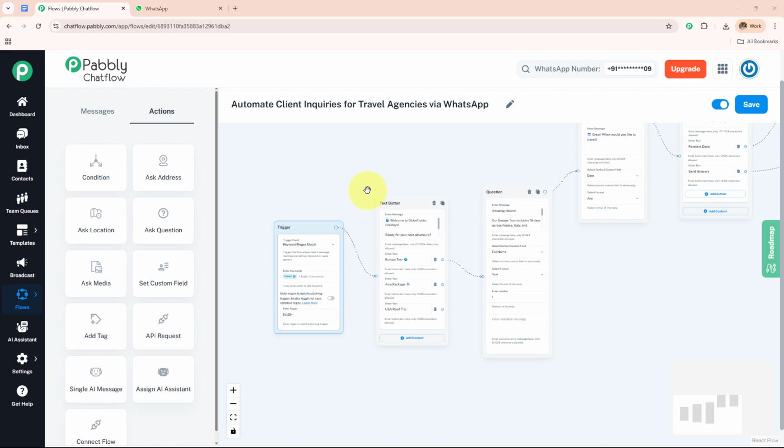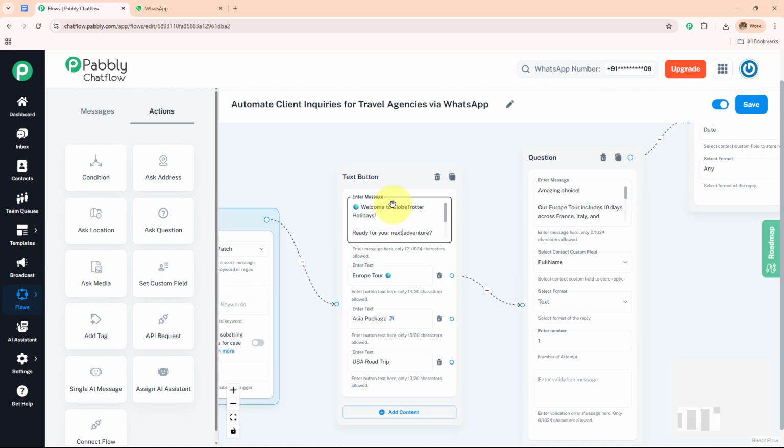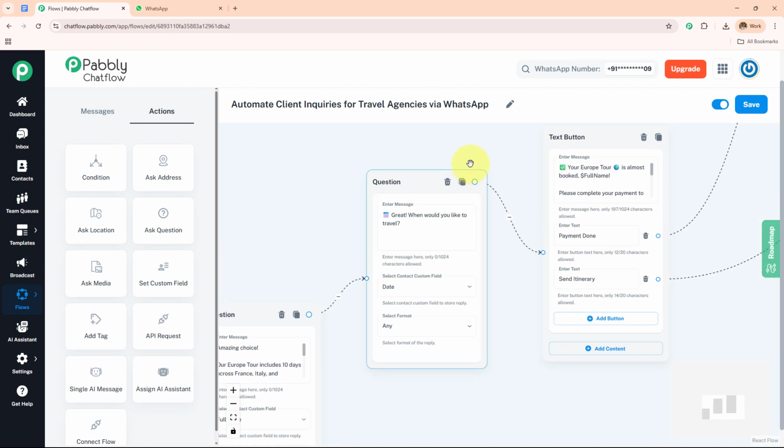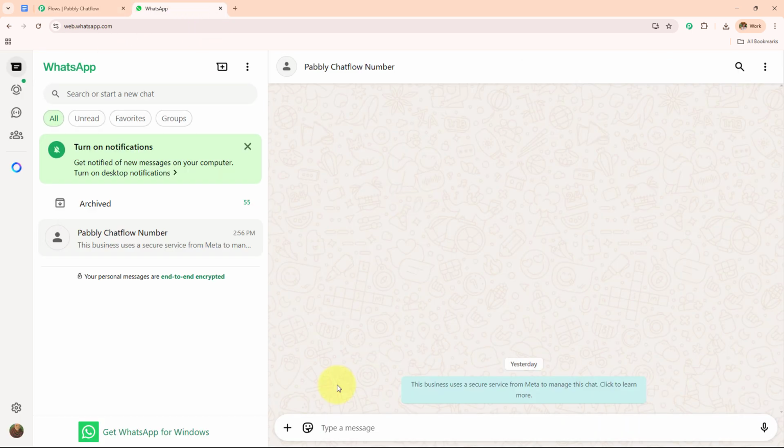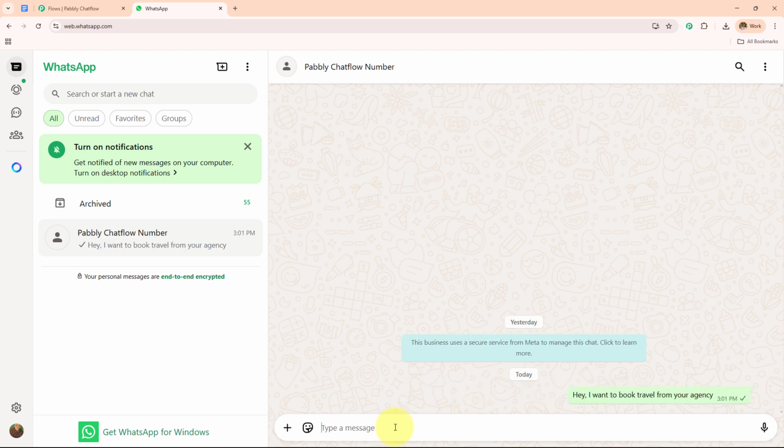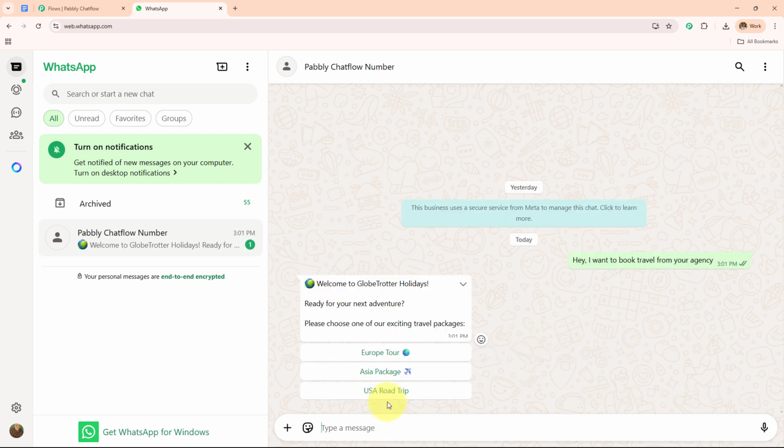the travel agencies. And here I have created a WhatsApp chatbot with the help of which I'm going to automate all the conversations. We are going to create this WhatsApp chatbot, but before that, we are going to check whether this is working fine or not. So here I am going to send some message. Hey, I want to book travel from your agency. I'm going to send this message and let's wait for the reply.